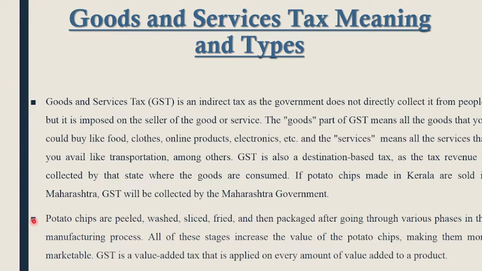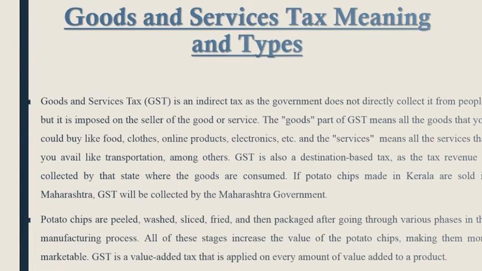By value added, we mean that when a product is being manufactured, it goes through several stages that add money value to it. So this is all about the meaning of goods and services and their types. Let's see the next part.